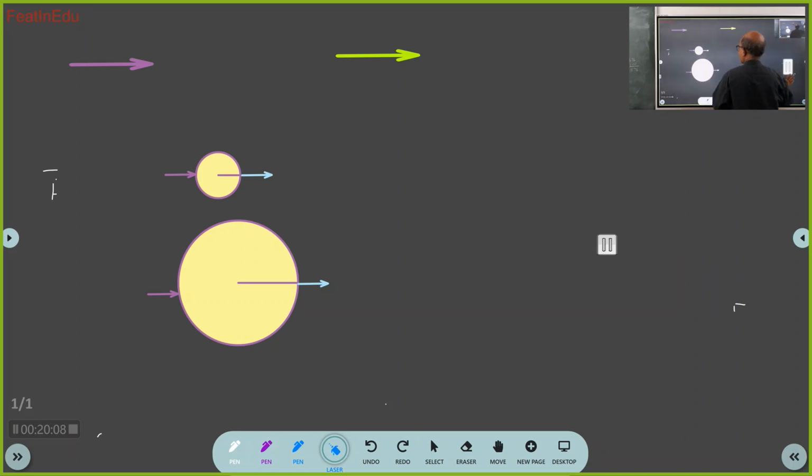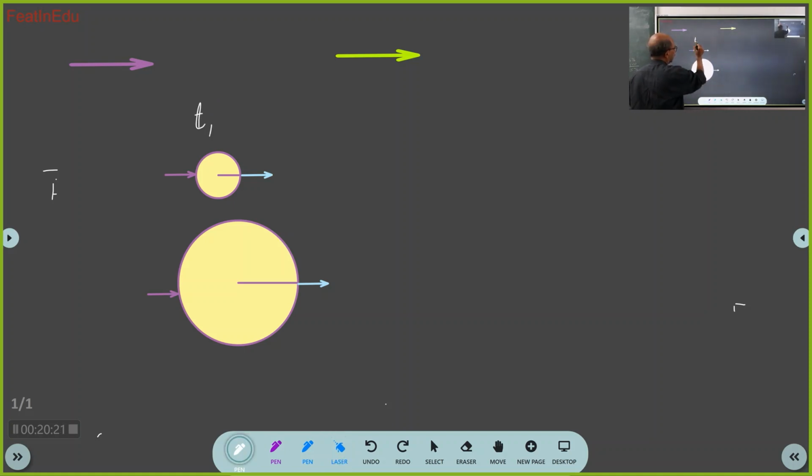Okay? So now you see I have applied, see here, for the time between t1 to t2, I am applying force F1 bar here.